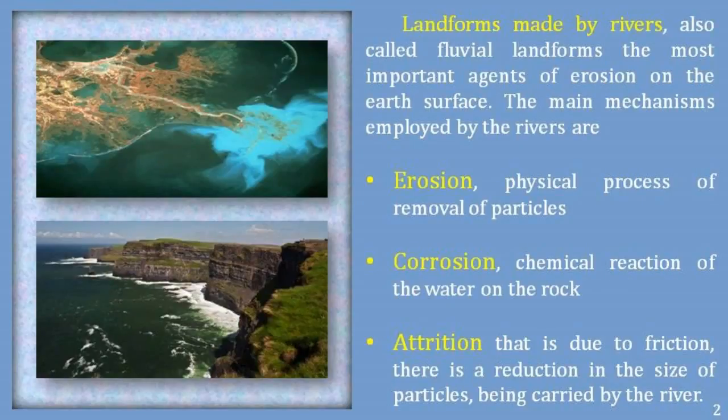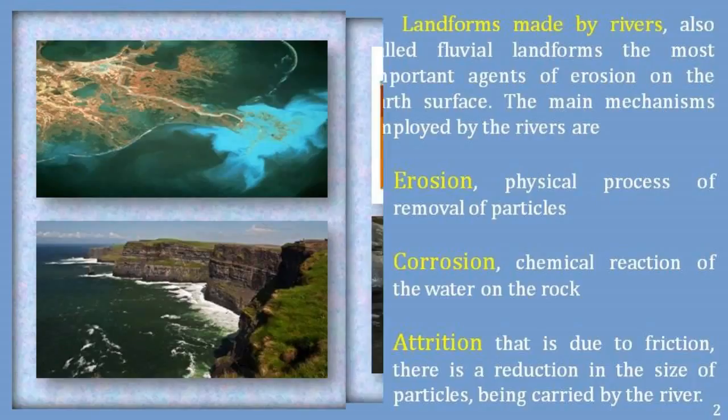The main mechanisms employed by the rivers are erosion, that is the physical process of removal of particles; corrosion, that is the chemical reaction of water on rock; and attrition, that is, due to friction there is a reduction in the size of particles being carried by the river.